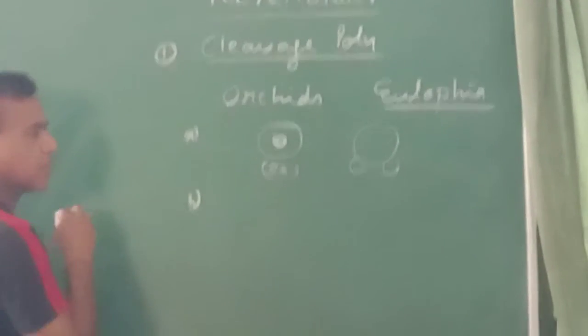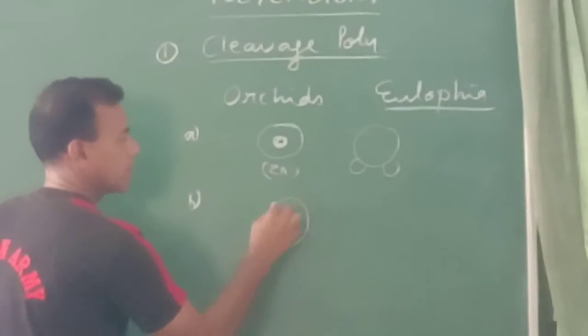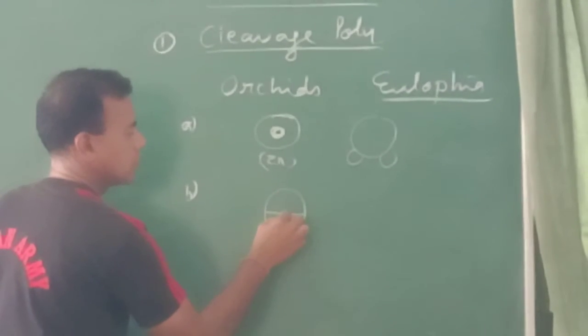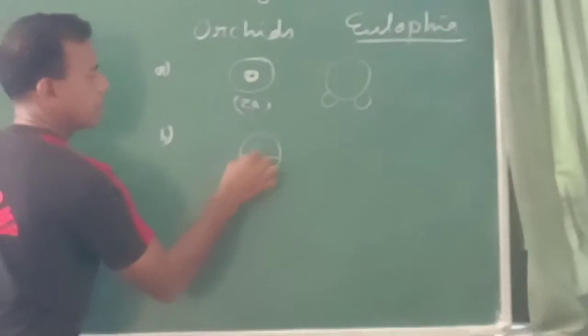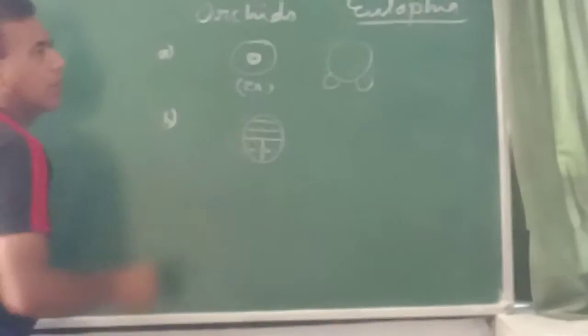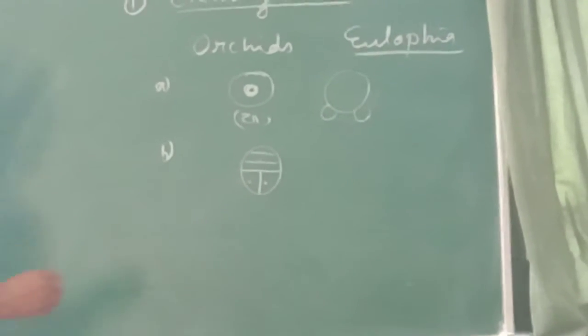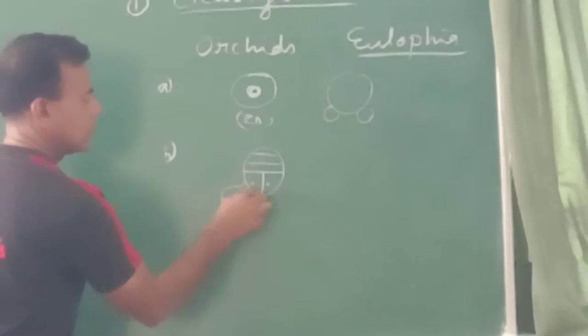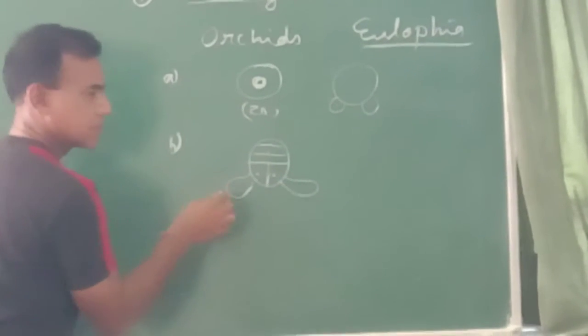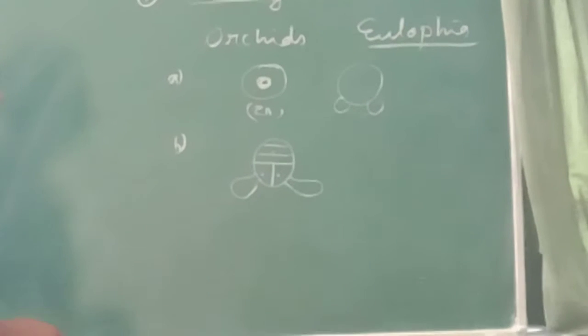There may be another case where the proembryo makes buds, and these buds develop into additional embryos.